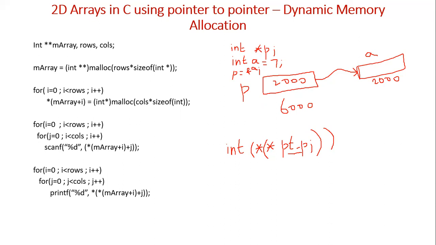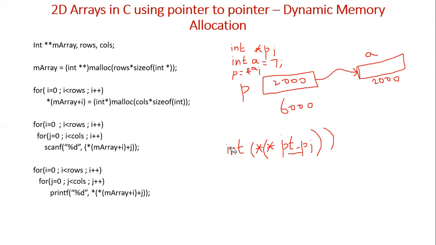Now already we have another pointer p. This p is a pointer which can point to an integer, but this pt underscore p is a pointer which can point to an integer pointer.